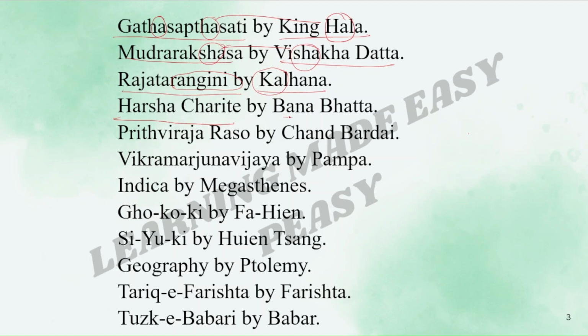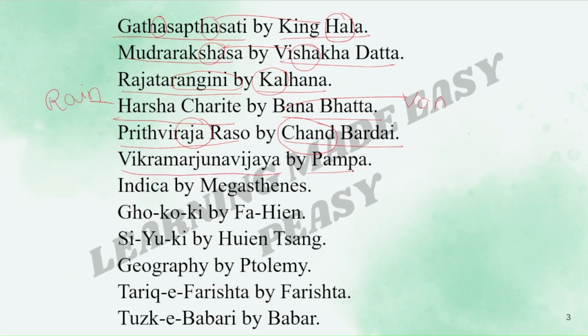Harshacharita was written by Bana Bhatta. Harsha means rain. So whenever there is rain, rain makes ban, that is, forest. So rain is connected to ban. Like this you can connect Harsha by Bana, Bana Bhatta. So Harshacharita was written by Bana Bhatta. Prithviraja Raso by Chand Bardai. How was the face of the Raja? It was like Chand, that is moon. So the face of Raja was like Chand. Prithviraja Raso by Chand Bardai.